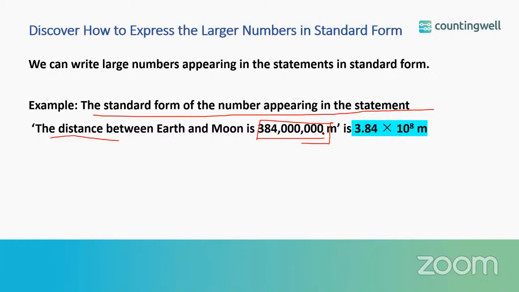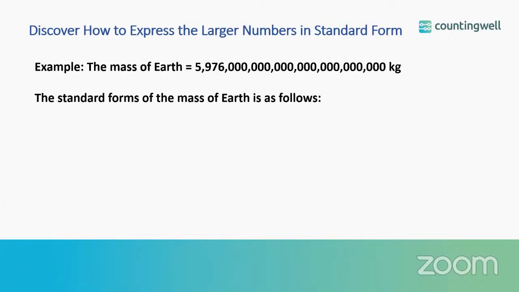First we consider the decimal point to be at the extreme right of the number. Then we shift it to the left by as many digits as needed till we get a number lying between 1 and 10. So if you put the decimal point here after 3, how many digits? 1, 2, 3, 4, 5, 6, 7, 8. So you should write 10 to the power 8. The unit will not change here.